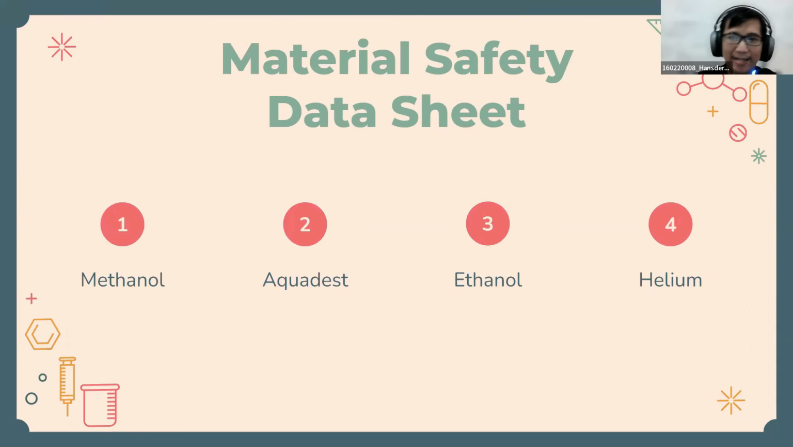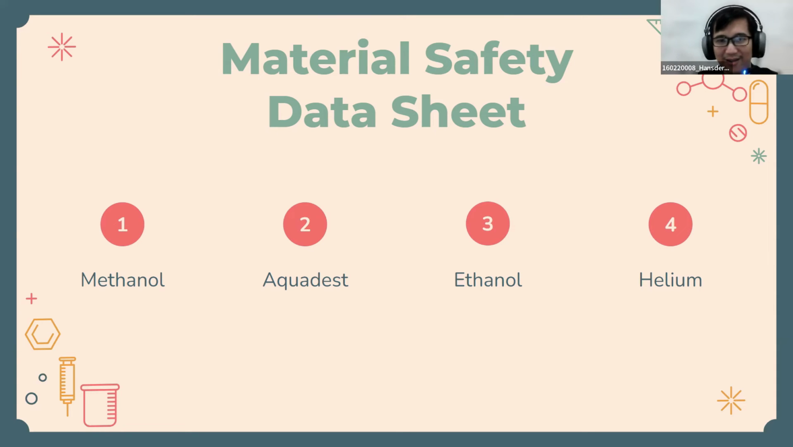Next is the material safety datasheet, or MSDS for short. Methanol is a liquid that smells like alcohol, dissolved in water, and is flammable. Next, aqueous is a substance in the form of a colorless, odorless liquid having a pH of 7 and must be stored in a place that is not exposed to direct sunlight.